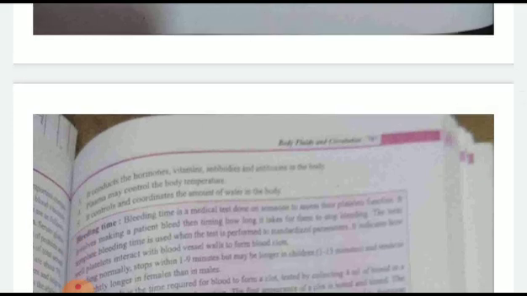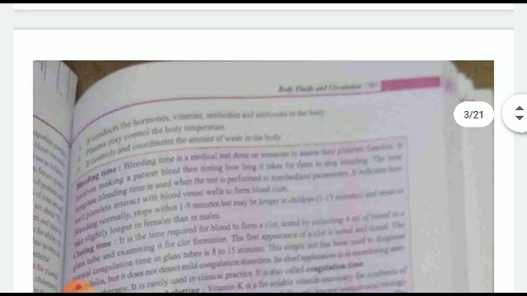Then children, as for the bleeding time, you know very well that when any cut or wound takes place in our body, it starts bleeding, and it takes a little time to neutralize the reaction, and the bleeding automatically stops, in 1 to 9 minutes, and maybe longer in females, 1 to 13 minutes. So this is slightly longer in females as compared to males. Then clotting time is generally 8 to 15 minutes, which is normal, and above that it will be a diseased condition.